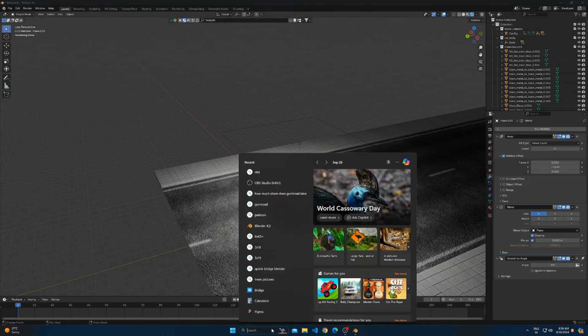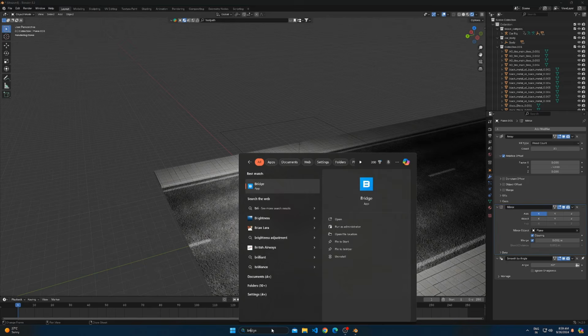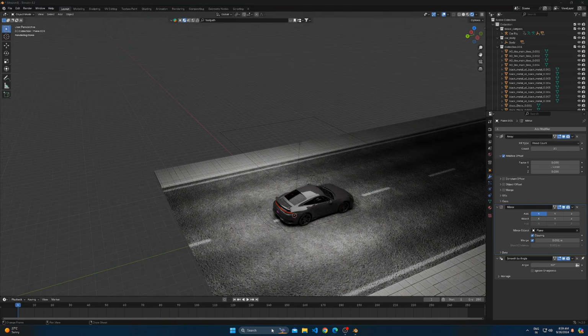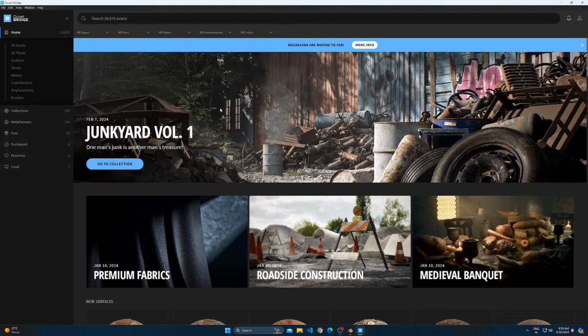I am using an app called Quixel Bridge to import objects into Blender. You can model the assets on your own too, or you can download models from websites like Sketchfab.